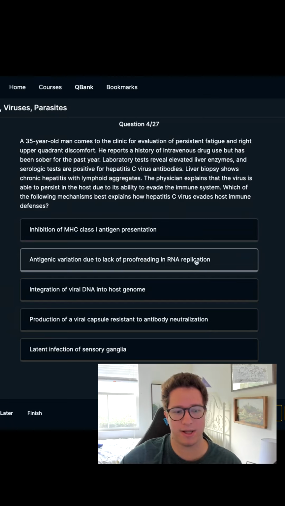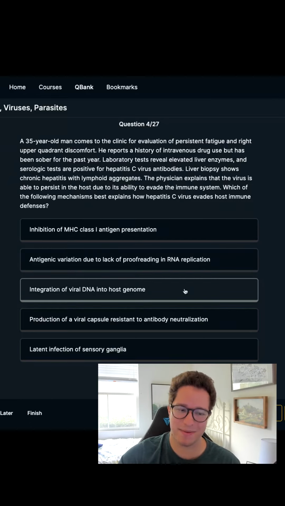Antigenic variation due to lack of proofreading and RNA replication. In that sketch, I remember the little hippo sitting in the water. There's something about swimming, but it's spelled wrong. That makes me think there's something to do with proofreading because I remember it's like "swamming" or something. I like grammar, so I recognized that it was spelled incorrectly. So maybe this one.